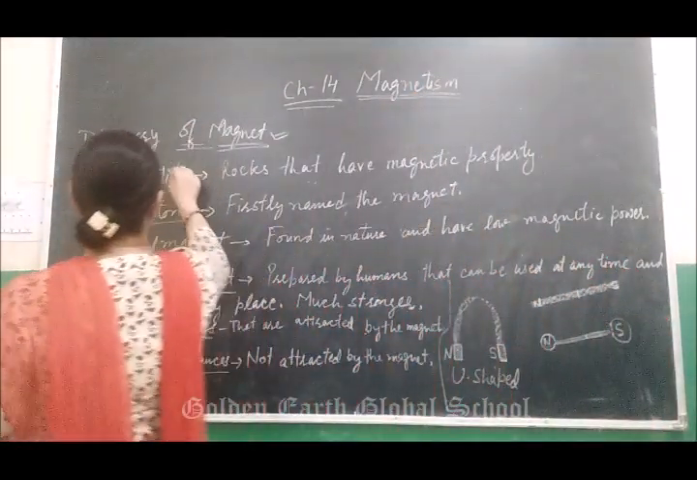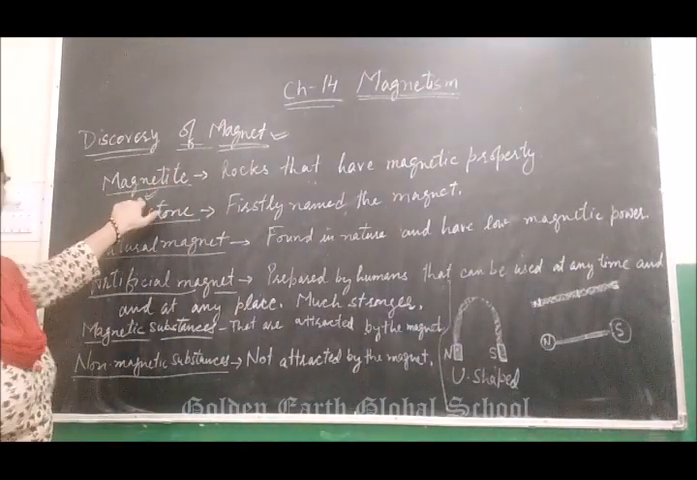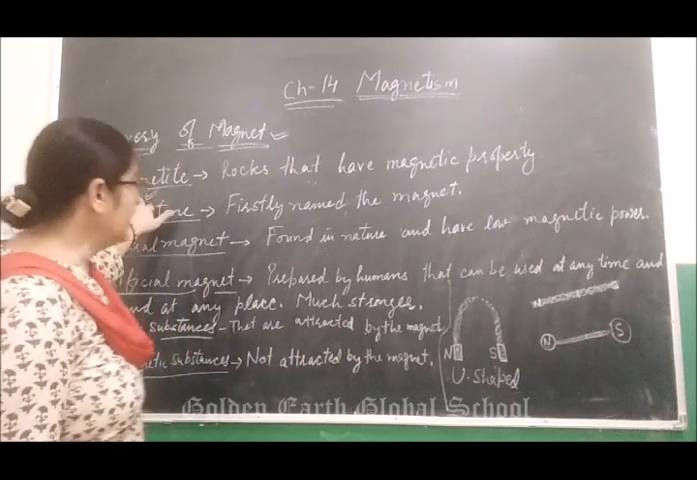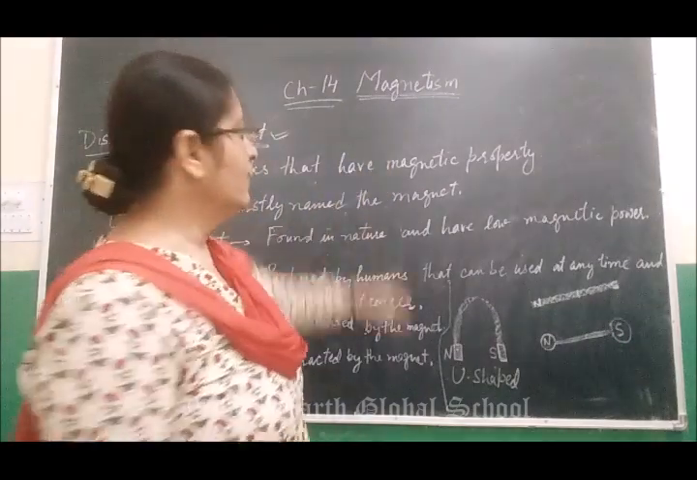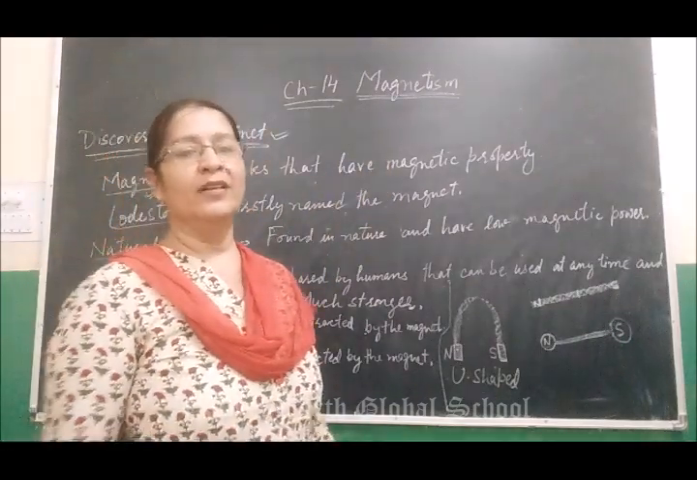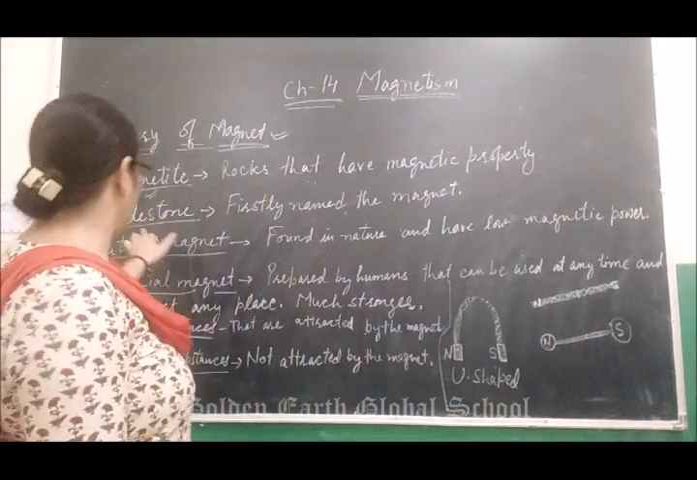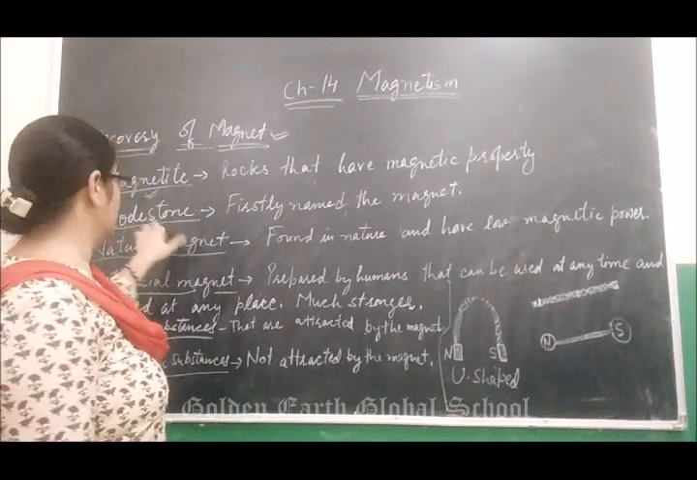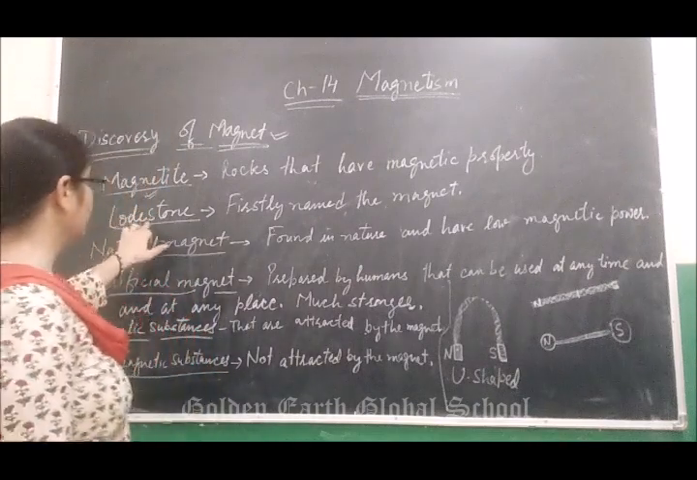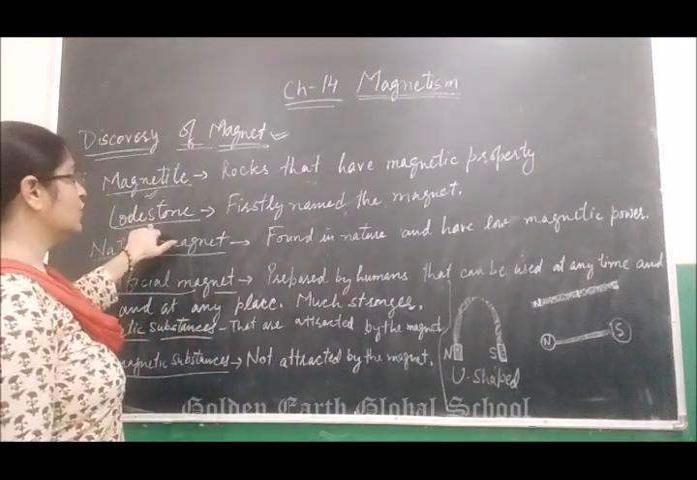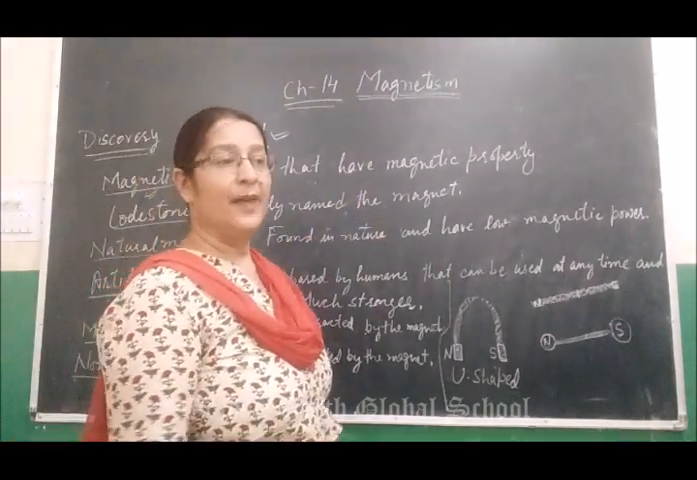At that time, that natural rock was called magnetite. What is magnetite? A rock having a magnetic property. Firstly it was named lodestone, because they didn't know about the magnetic property. That was the first name given to a magnet.